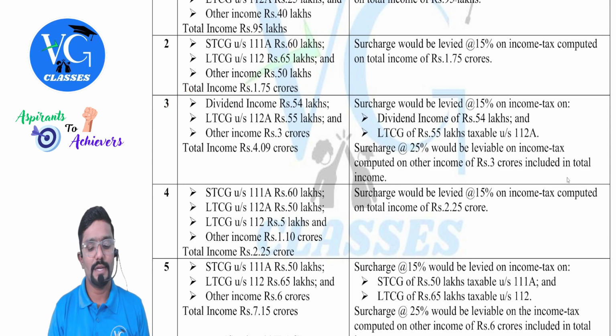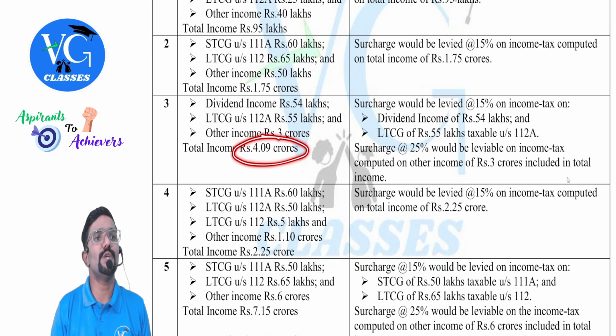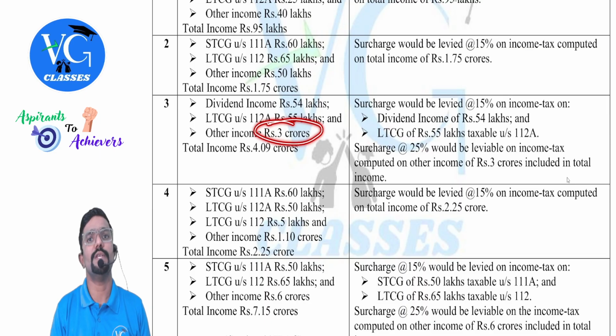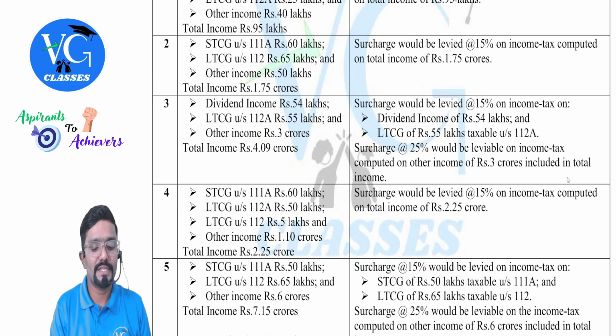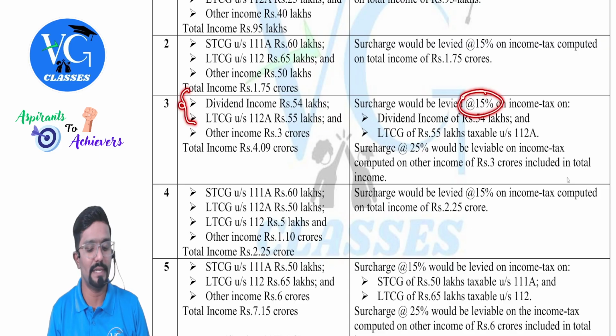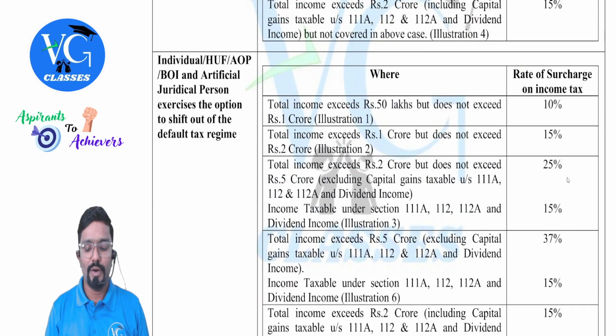Now coming to the third one. Sir, total income is how much? 4.09 crore. Is it including any special income? Yes, remove them. Now, if you remove them, what is left? 3 crore. Is it more than 2 crore? Yes. That means two separate rates. First, calculate tax on special items. On that surcharge rate is 15%. Then tax on normal income. On that surcharge rate is 25%. Okay. So 1, 2, 3 done.